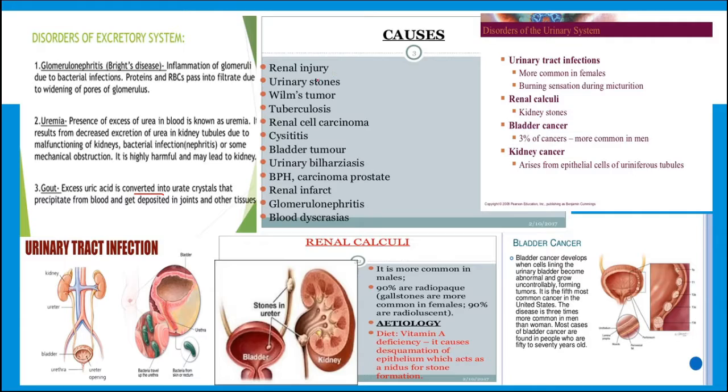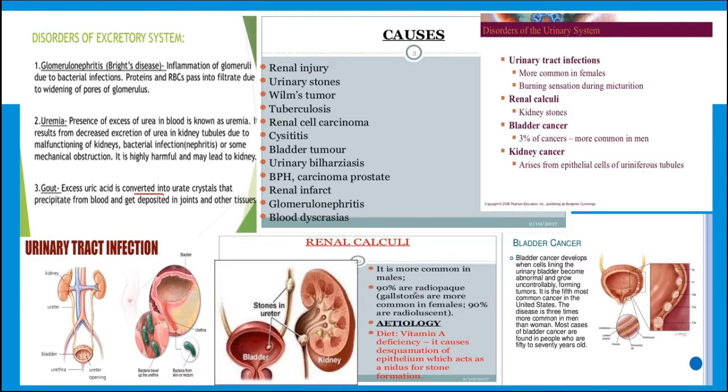At the same time, renal injury, tuberculosis, urinary stone, bladder tumor, and renal infarct may also be present. So these are some causes which result in disorders of the excretory system, like urinary tract infection, which is generally more common in females. Then renal calculi, that is kidney stones. Stones formed in the kidney are known as renal calculi. Bladder cancer is also common, and is more common in men. Then kidney cancer also occurs, arising from the epithelial cells of the uriniferous tubule.